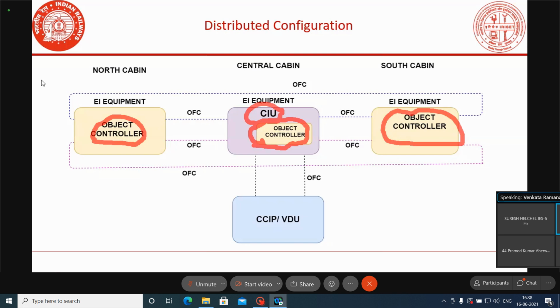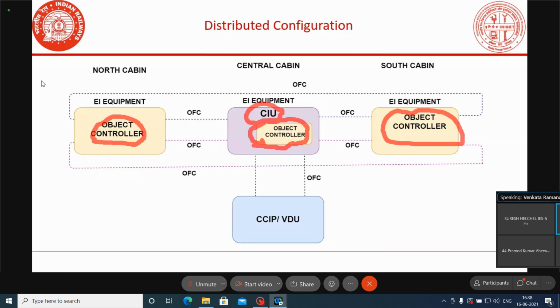Normally, according to our policy, if more than 50 routes are there, we have to go for the distributed type of configuration. While going for the distributed type of configuration, we have to select the number of cabins according to the yard condition. There is no policy for how many cabins or how many locations we have to go; that depends only upon the yard condition.